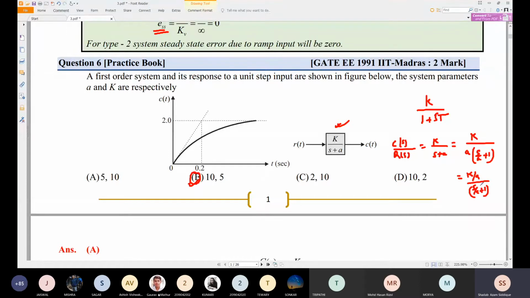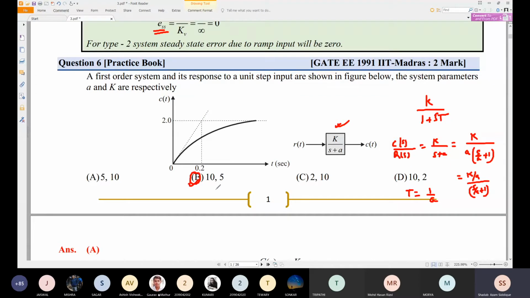So that is the standard form. What is the time constant here? By comparison with 1 plus sT, the time constant becomes 1 by a. Now what is the time constant from this graph? In this graph, it is starting from zero. If we take the straight line, it is crossing the steady state value at 0.2 second. If it is going along the straight line, it will reach the time constant value. So this should be the time constant.